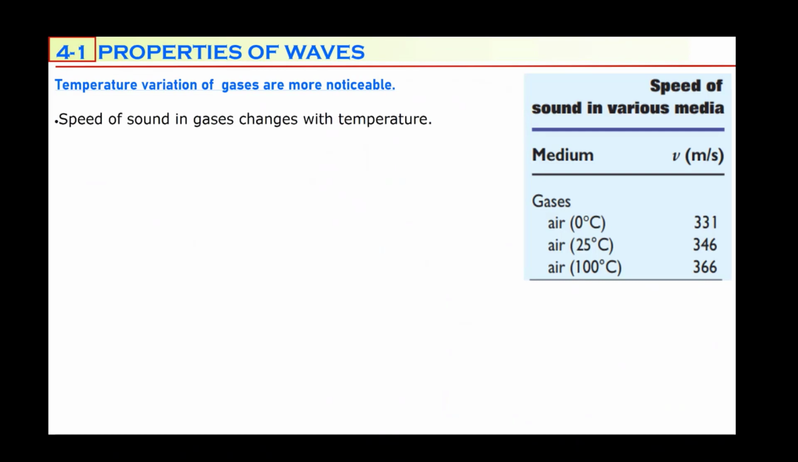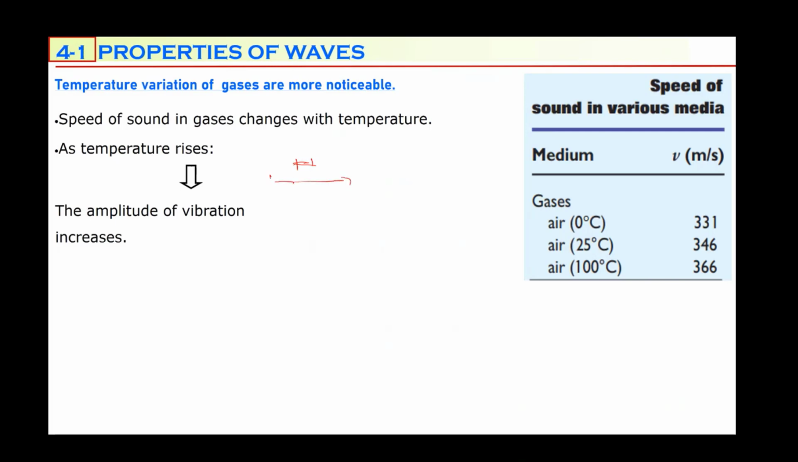The speed of sound in gases changes with temperature, because as temperature rises, the amplitude of the vibration increases. Amplitude of the vibration means this. Initially every particle vibrates, but when it's cold, particles vibrate with a shorter amplitude. When the temperature increases, the amplitude of the vibration becomes greater. If you increase it much more, the amplitude becomes much greater.